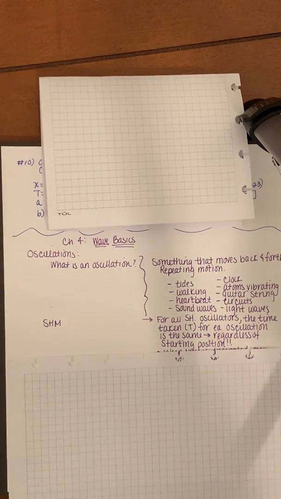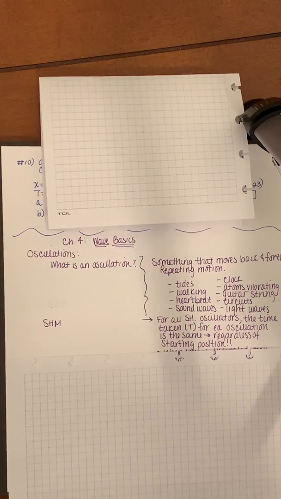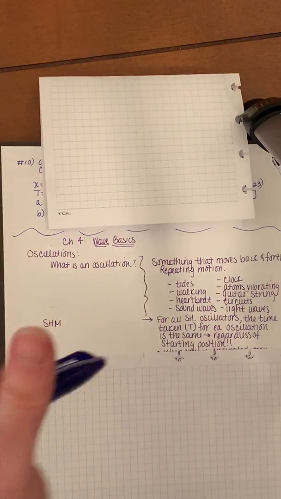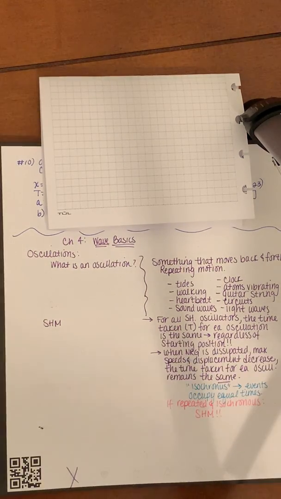So when we say regardless of the starting position, we're saying it doesn't matter what angle you release that pendulum from, you're going to get that same back and forth motion that can be timed, and each oscillation is the same. When the time taken for every oscillation is the same, we call it isochronous. Those are all events that occupy equal time.